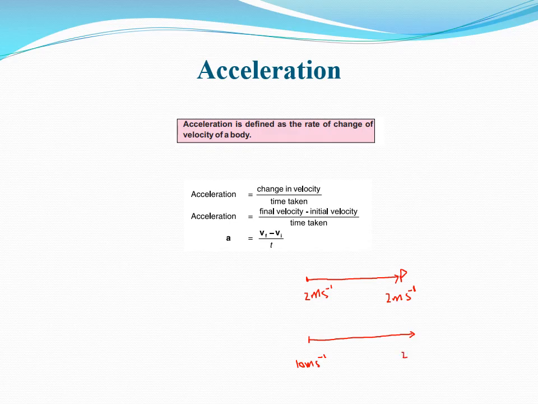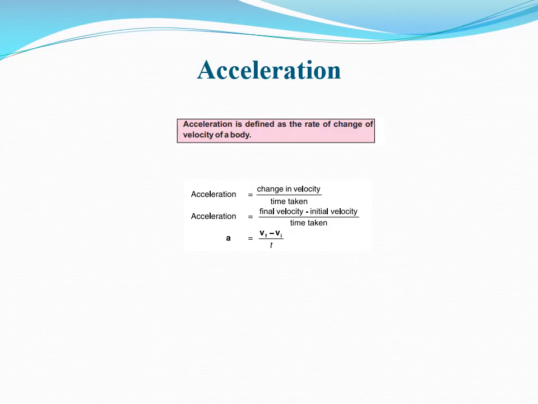For example, suppose now it has 20 meters per second. So here we notice that the velocity of the body changes from 10 meter per second to 20 meter per second. Meaning it has initial velocity 10 meter per second and it has final velocity 20 meter per second. As the velocity is being changed, we say that the body has acceleration. The body is being accelerated.